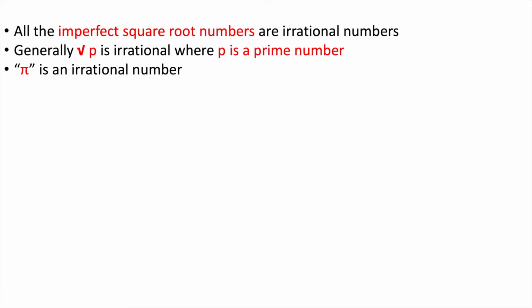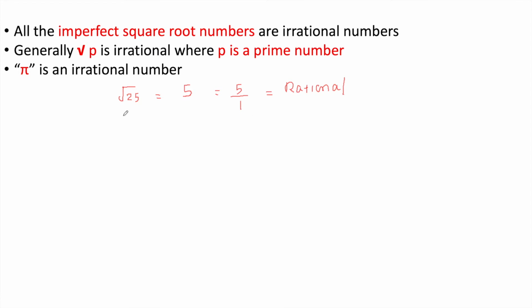First point: all the imperfect square root numbers are irrational numbers. So first let's start with a perfect square root, then you will understand this much better. Root 25 is a perfect square root. The value we are getting here is a perfect integer, it's 5, and I can represent it in p by q form. So this is a rational number.